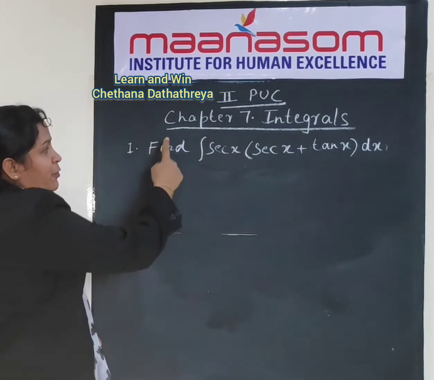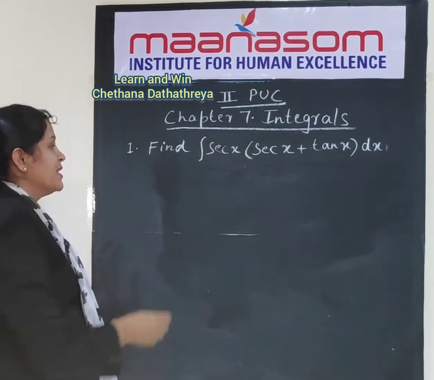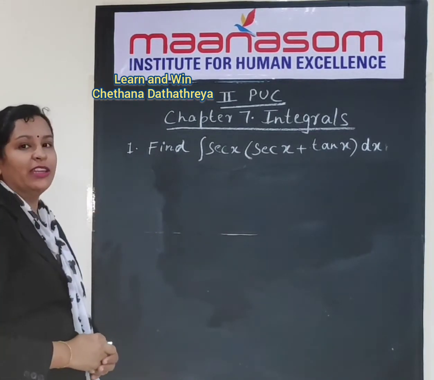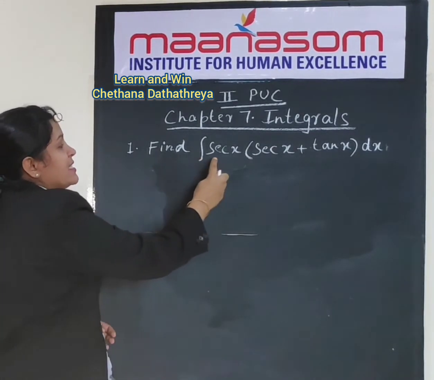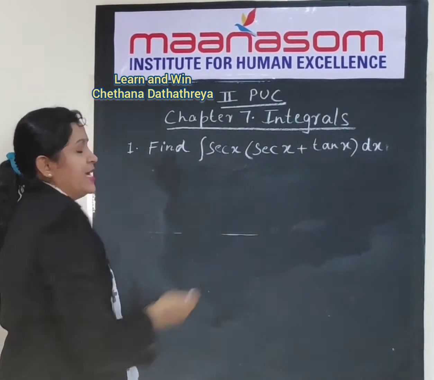Today let us solve a few problems on chapter 7, integrals, of 2nd PUC. Let us solve problem number 1. Find the integral of secant x into secant x plus tan x dx.